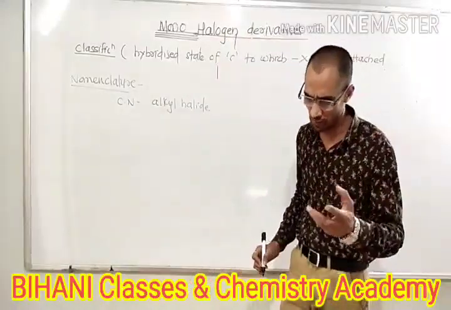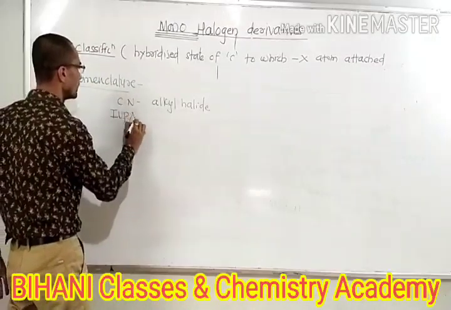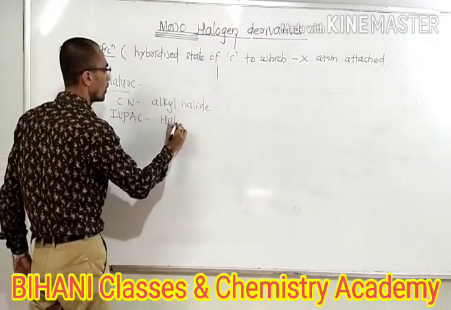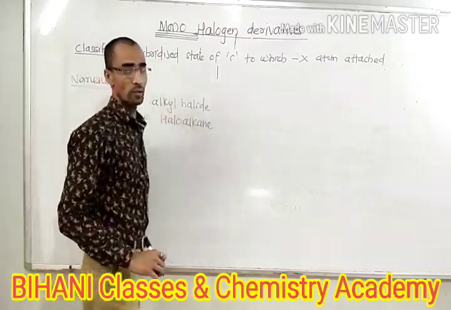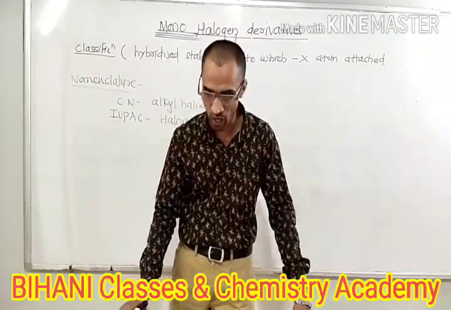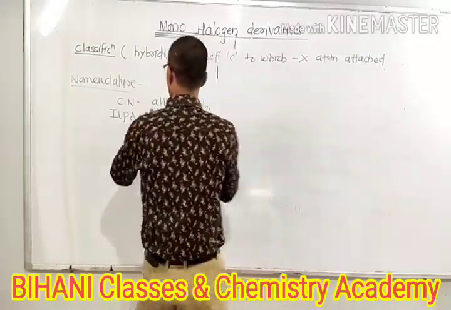And the IUPAC name is haloalkane, where we use the prefix halo. This is about the alkyl halides.